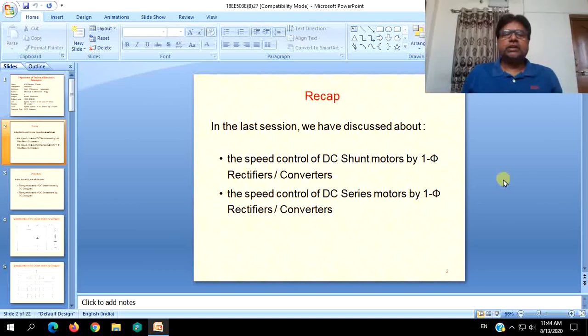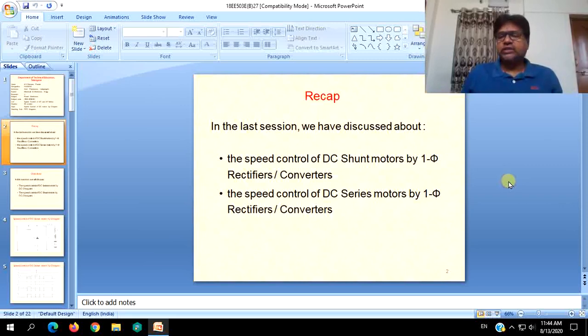So there, the need of using single phase rectifiers is a must for the speed control of DC shunt motors. In such applications, single phase rectifier DC motor drives will be useful.